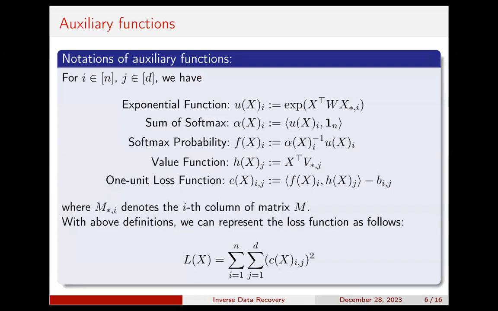Due to the complex formulation of our model, we use auxiliary functions to simplify our calculation.